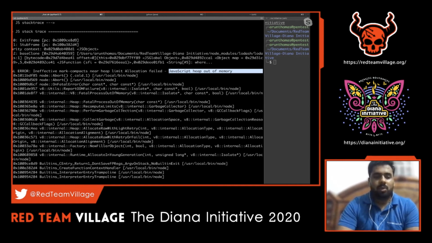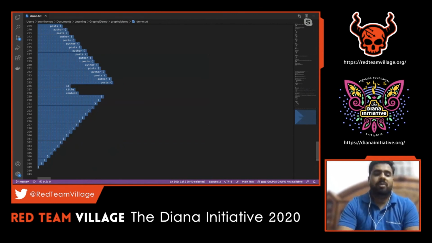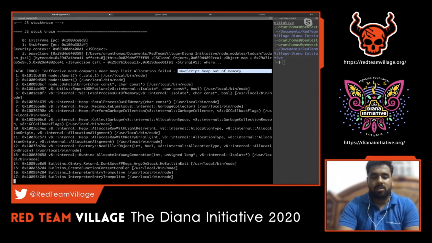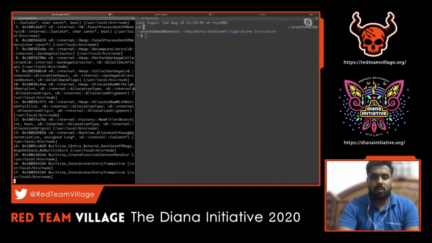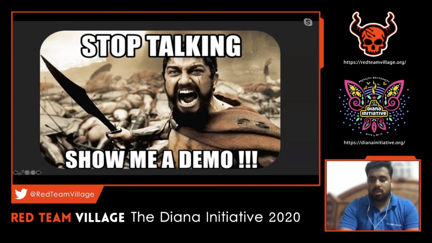So we can do certain nested queries, like recursive queries, to perform the same operation. This can cause a serious issue in a production environment, because it can even bring down the service, and later any client won't be able to access that particular API resource. So that's a serious issue. Let's move on to our slides.